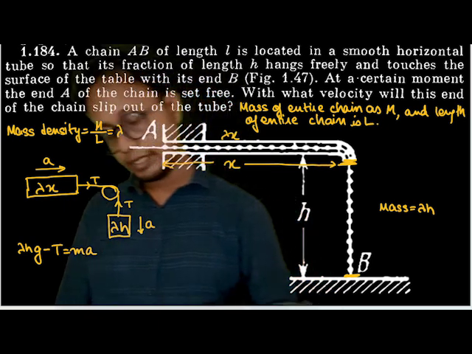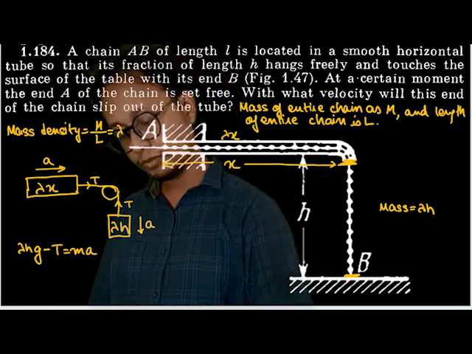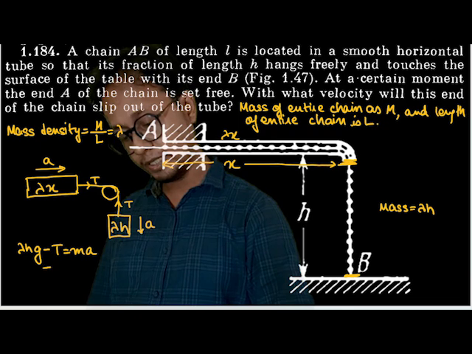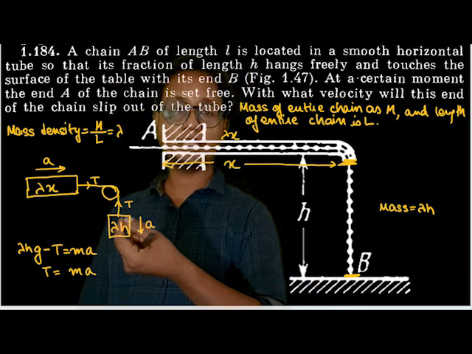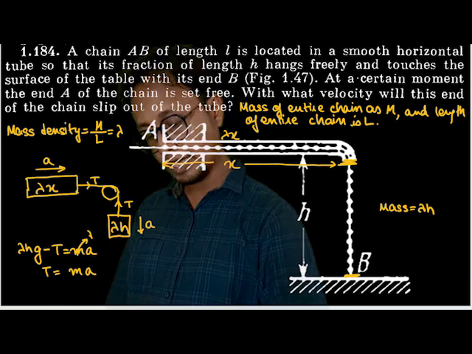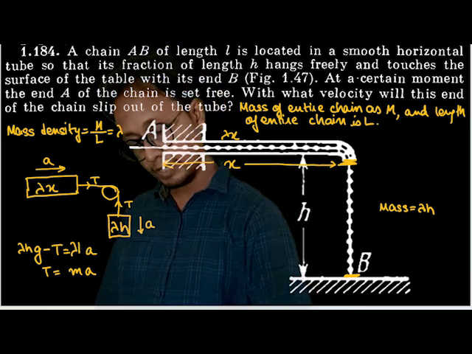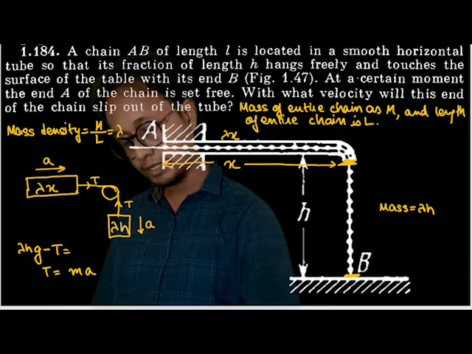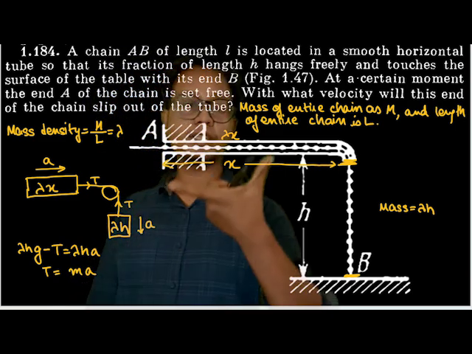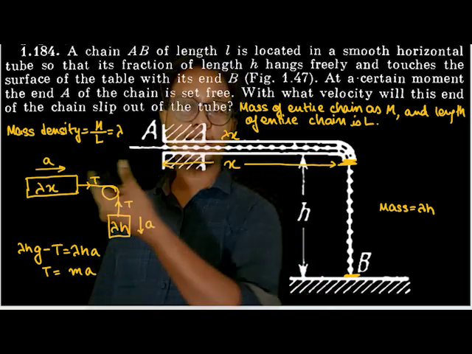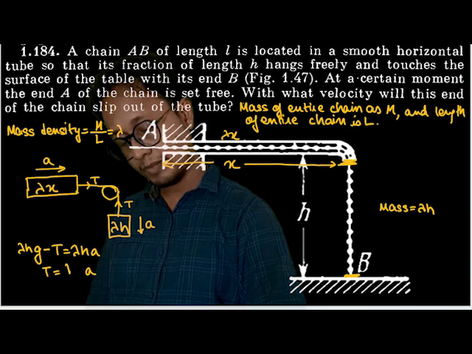And if I write the equation of this body, T is equal to mass into acceleration. The mass of this body is lambda x, so T is lambda x a.